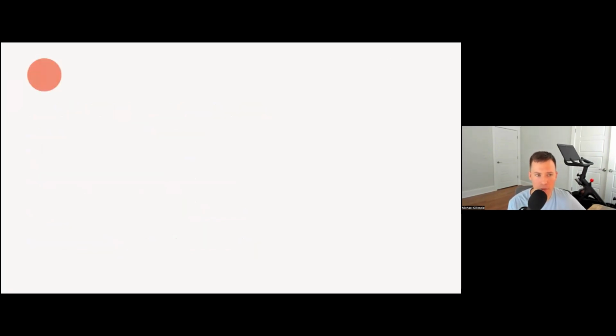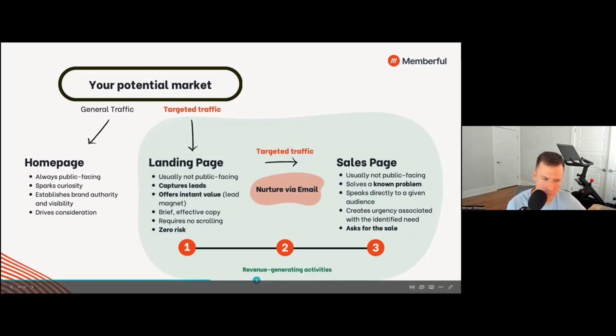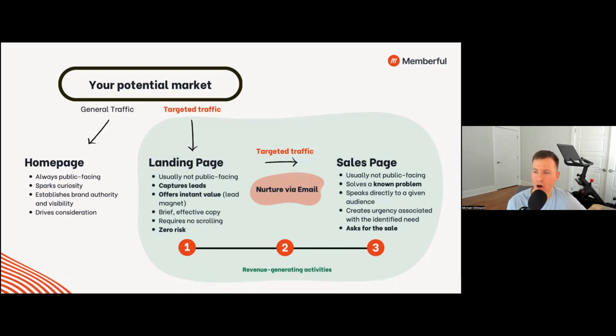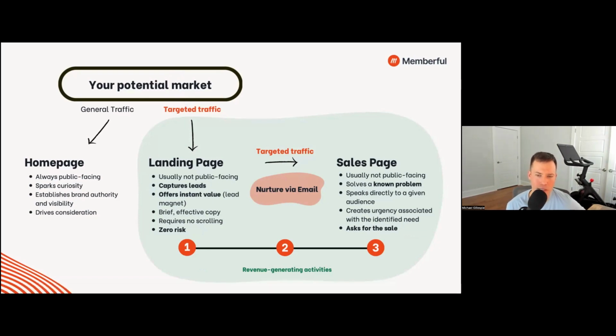And I'm going to back up here so we can take a quick look at the sales page section, because this is where everything we want to capture happens. Everything in this green space here is what I call revenue generating activities. So by default, if you have a way to target your traffic, get that traffic onto a landing page, and you have a process in place to nurture that traffic, all of those activities are going to generate a return for you.